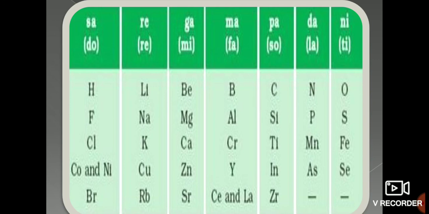That is the drawback of the table given by Newlands. It was a good, clear attempt, but because it was not applicable to each and every element, there was a need for another periodic table.